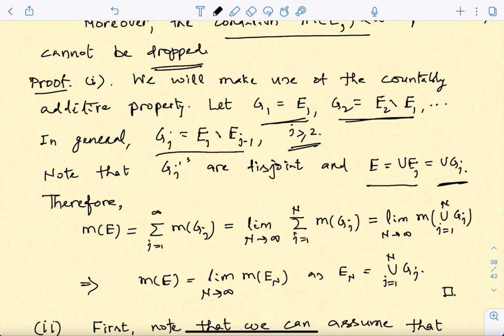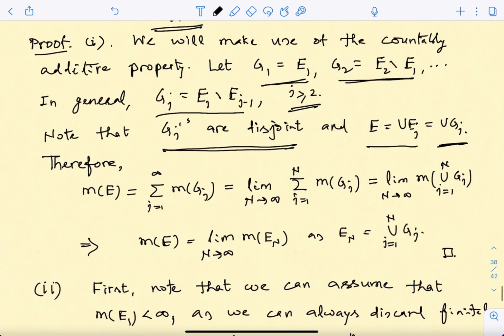But an extra feature we have obtained here is that the Gjs, by their definition, are disjoint. Okay, so we have got a new collection of disjoint measurable sets, and we just apply the additivity property. This is just the additivity property, that M of the union is nothing but the sum of the measure of each set.